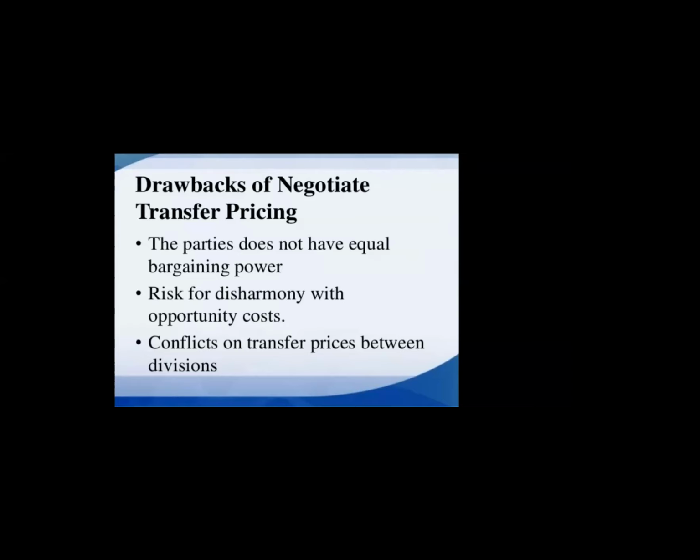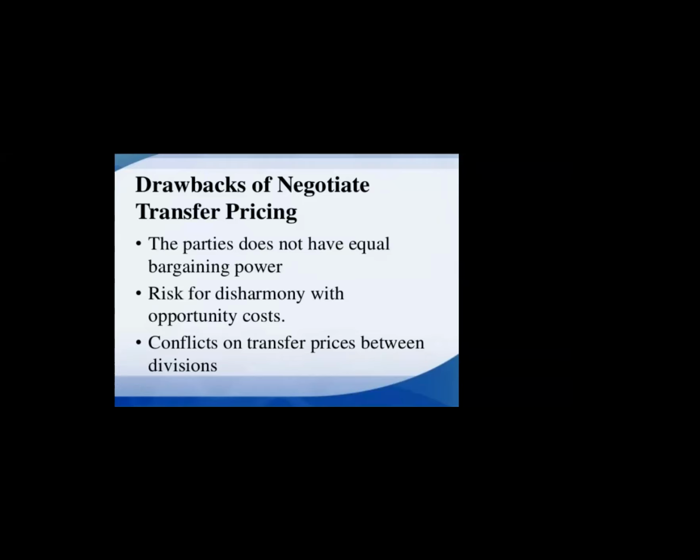Now what happens here in negotiated transfer pricing? Risk of disharmony with opportunity cost. Disharmony means what happens when I am bargaining with a buyer and I am a seller. In such a situation, opportunity cost for me is profitable to me, but not to the buyer. Negotiation is always where one party is not much satisfied with the other party's satisfaction.